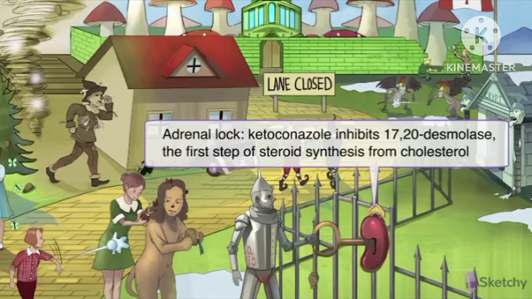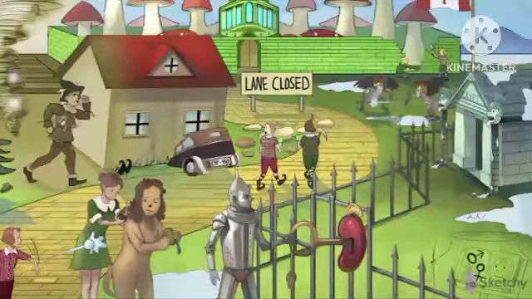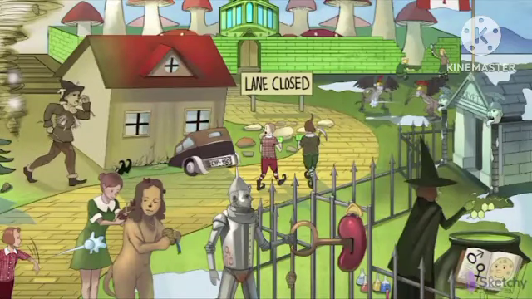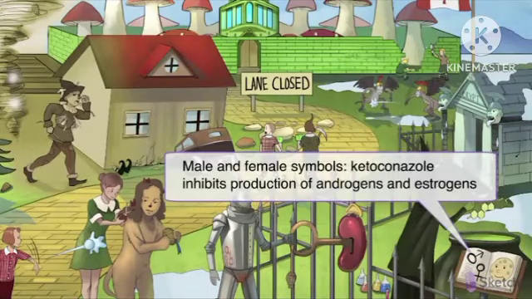If you look behind the locked vents, it's none other than the Wicked Witch of the West, of course. She is at her cauldron synthesizing steroid hormones. She's throwing in a basic cholesterol structure and is hoping to create some androgens and estrogens, represented by the male and female symbols.